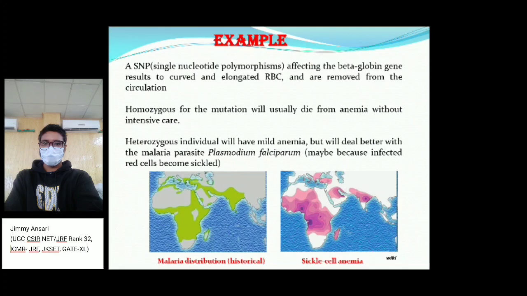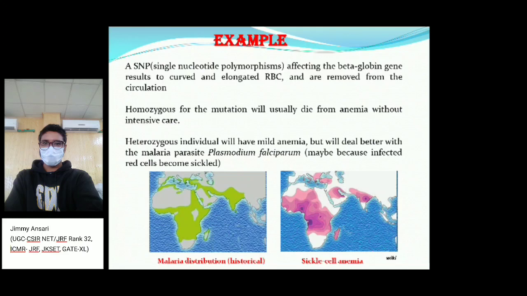A homozygous mutation usually dies from anemia without intensive care. A heterozygous individual will have mild anemia but will deal better with the malarial parasite Plasmodium falciparum, maybe because infected red cells become sickle.